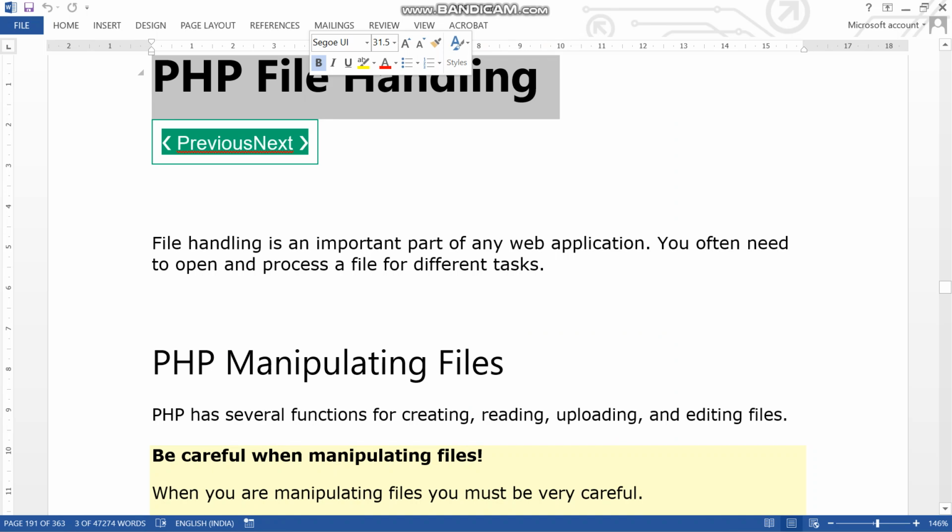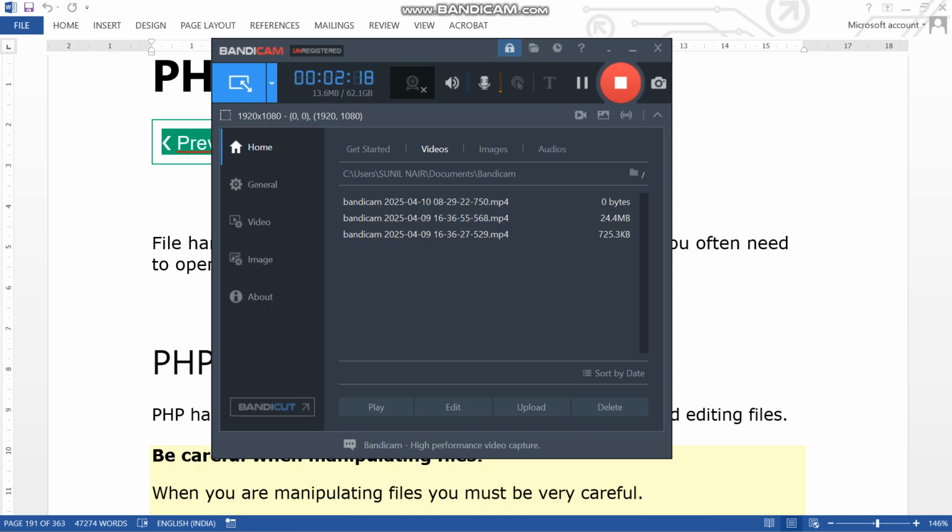One of the people asked why you have added this in PHP. See, now we are starting file handling. One of the people asked what is file handling. File means any file, any type of file: a notepad file, a Word file, any file. In programming, it can be in read mode, write mode, update mode, delete mode.